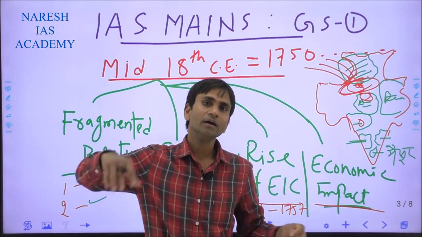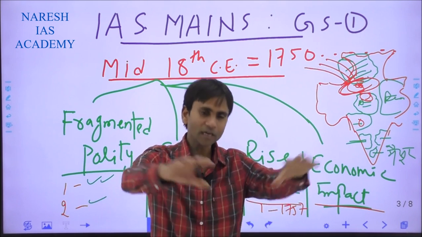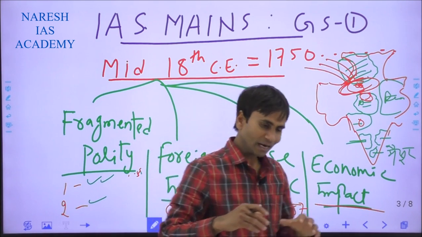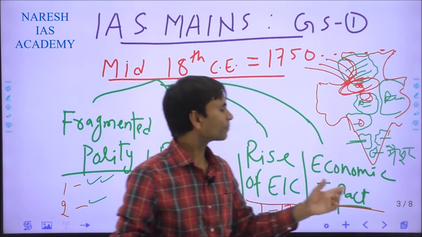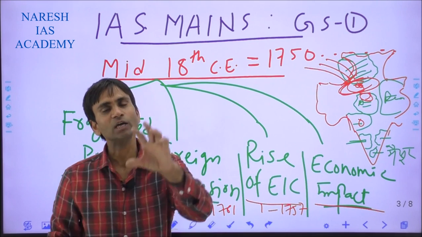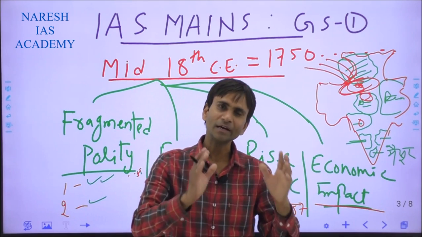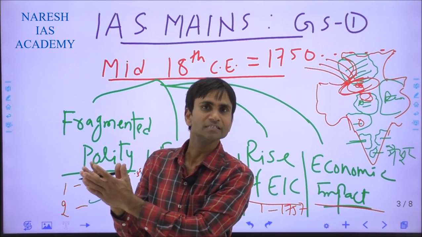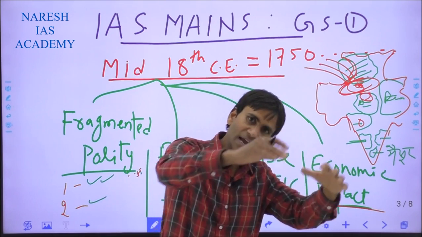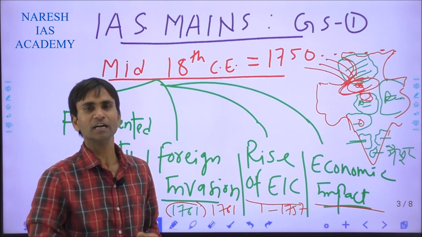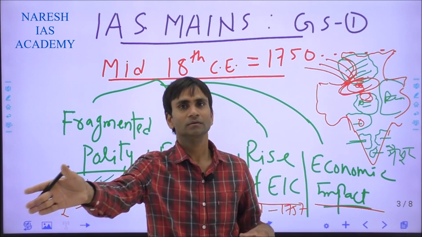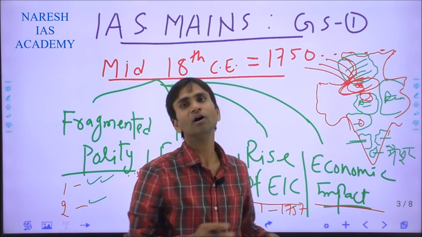Artificial factors means what? Now the company manipulated all the circumstances. Most of the revenue resources were collected by the East India Company in their hands. You know, after the Battle of Plassey and Battle of Buxar, the company through the Treaty of Allahabad initiated the diarchy rule in Bengal province. The diarchy rule provided the revenue resources to the East India Company and left maintaining law and order in the hands of the Nawab of Bengal. So when the company acquired all the revenue resources, no money was given to the Nawab of Bengal. So definitely it led to severe famine in the Bengal province.